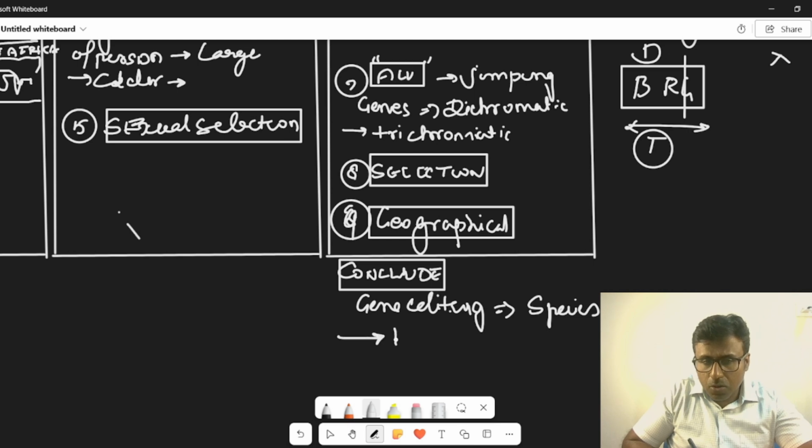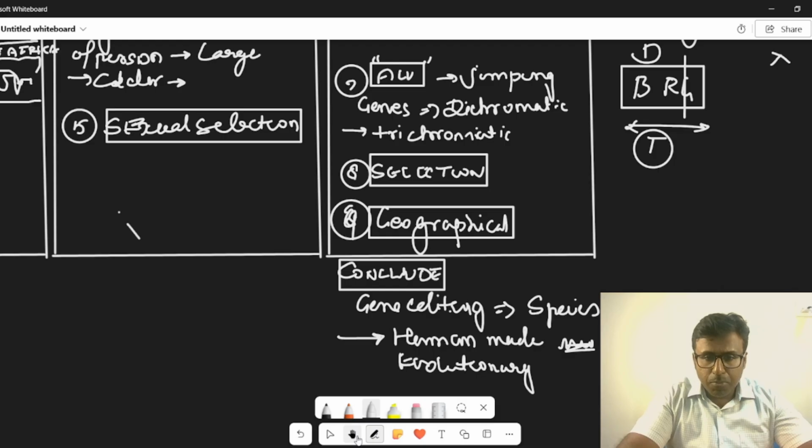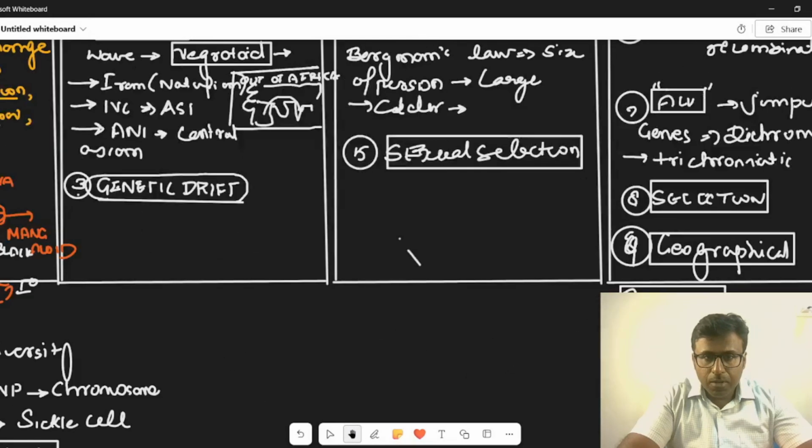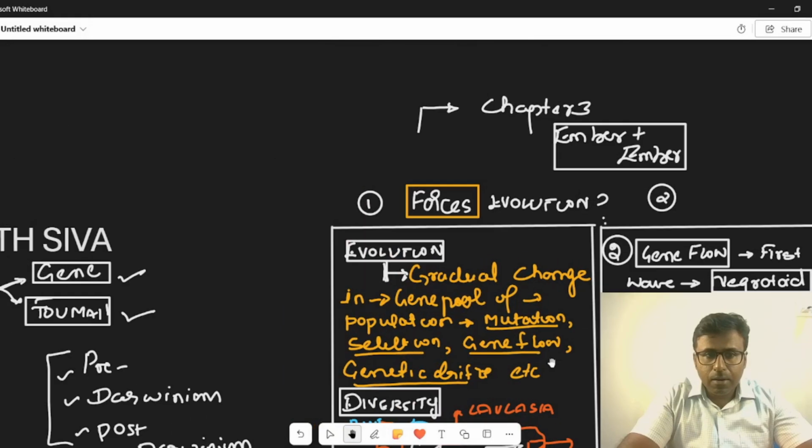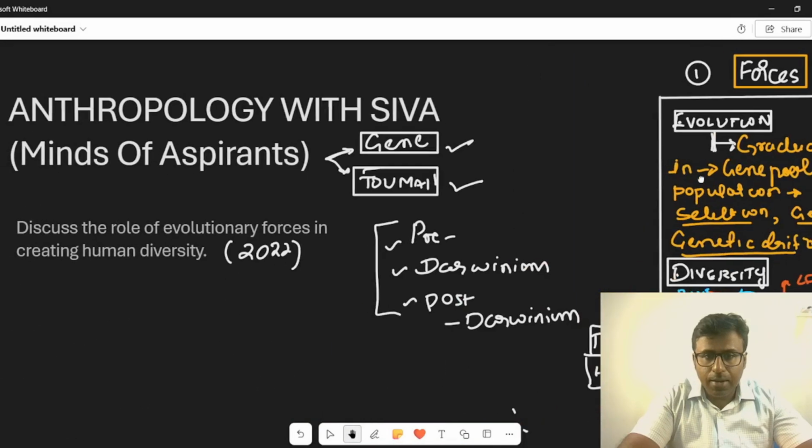So there is human-made evolution, and human-made evolution will be an evolutionary force. Look at it from this perspective. From the perspective of an answer, it may seem like you can write it as a point, but spend some time in analyzing.